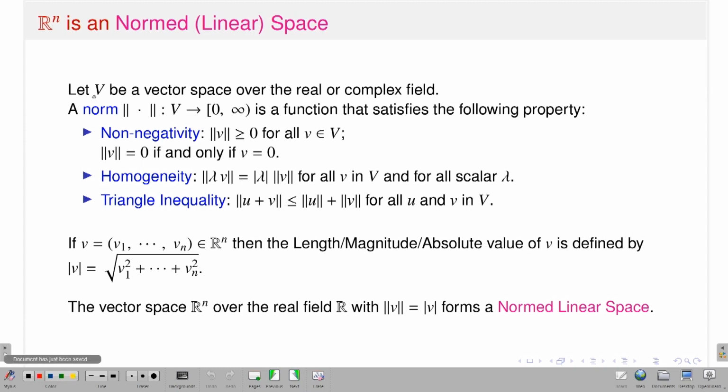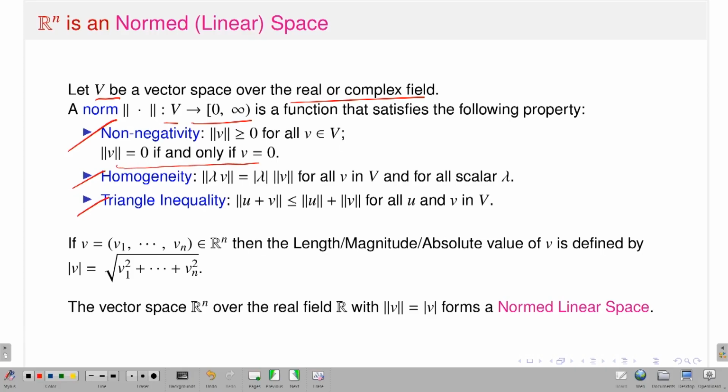If I have a vector space V over a real or complex field, a norm is a map from the vector space V to the non-negative real line, that means the closed interval 0 to open infinity, which is a function satisfying the following three properties. What are the properties? First is non-negativity, second is homogeneity, and third is the triangle inequality. So, what is non-negativity? That means the norm of a vector is always non-negative for all v, and the norm of v is equal to 0 if and only if v is equal to 0.